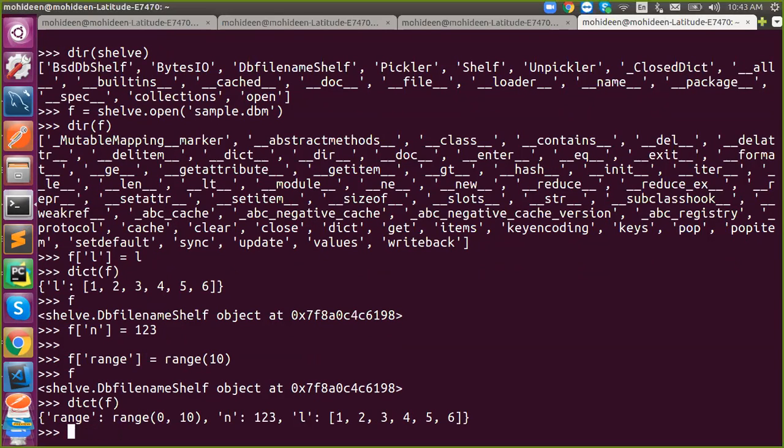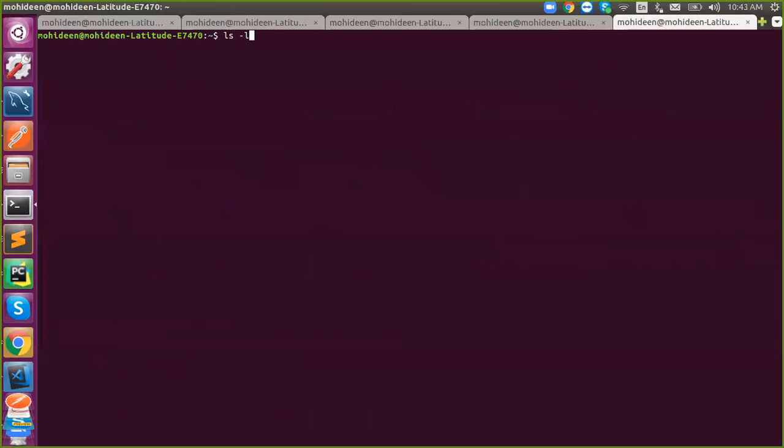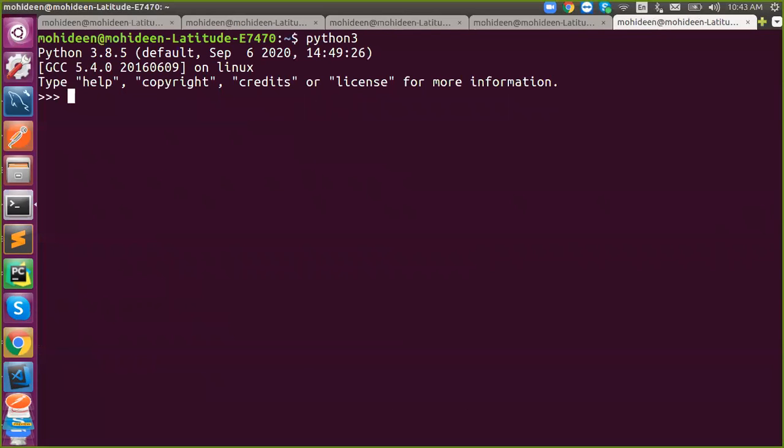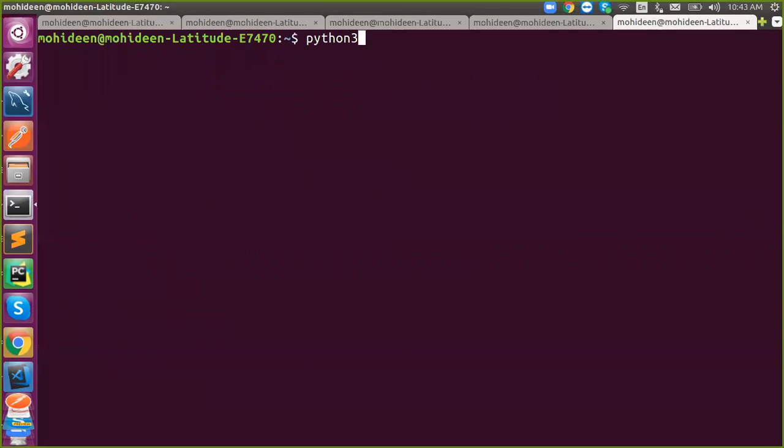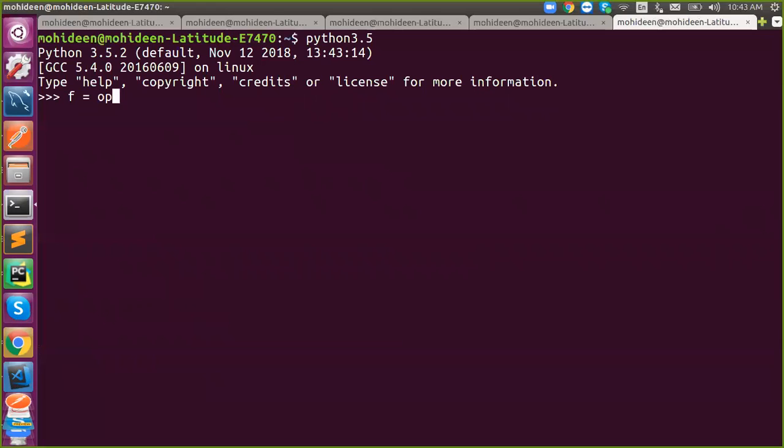Otherwise, I will open another terminal and read it. Python 3, import shelve, f equal to shelve.open sample.dbm, the preferable one.